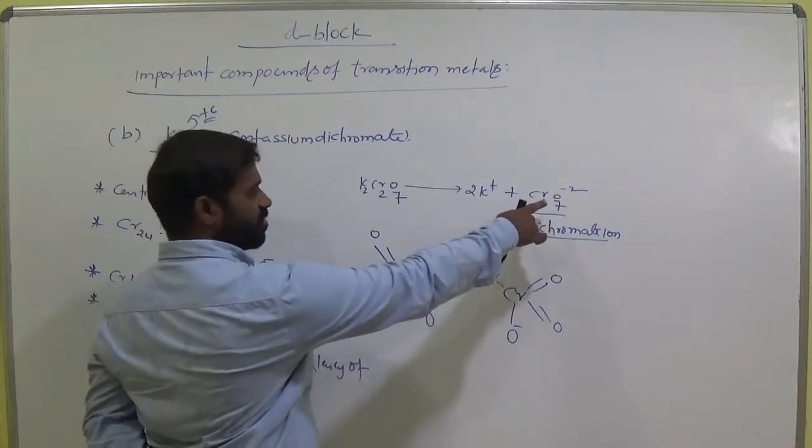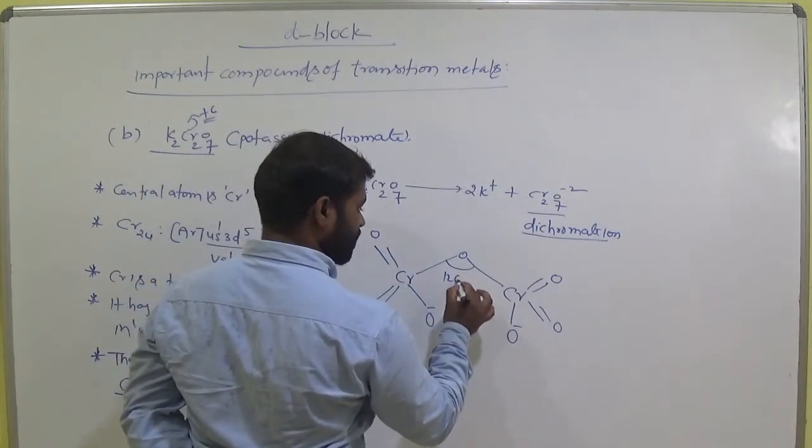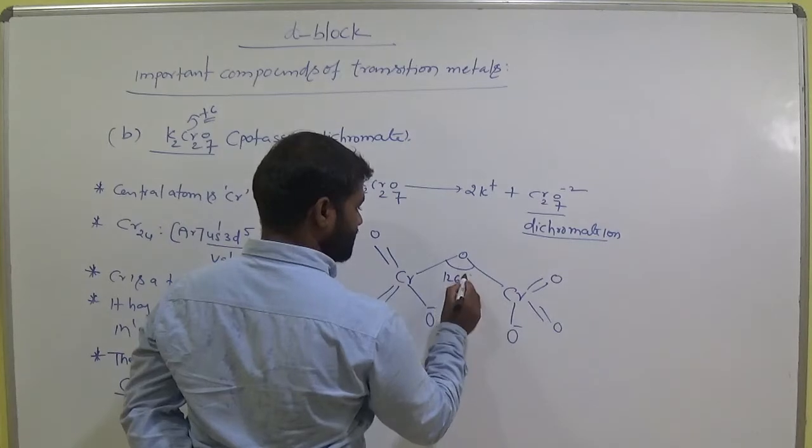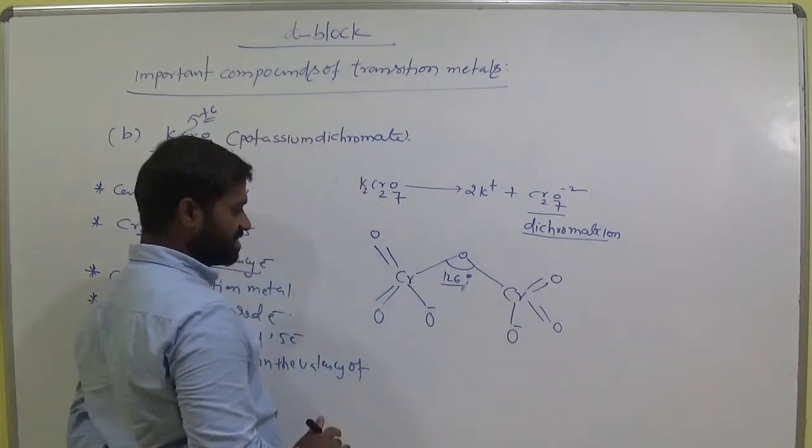This is the Cr2O7 2- structure. This is the bridged oxygen. Here the Cr-O-Cr bond angle is 126 degrees.